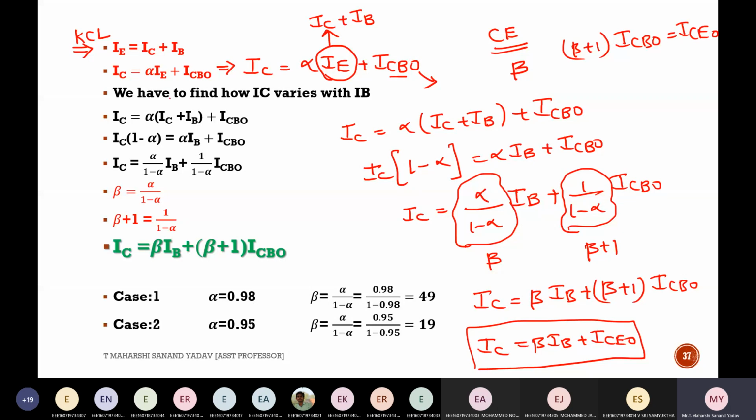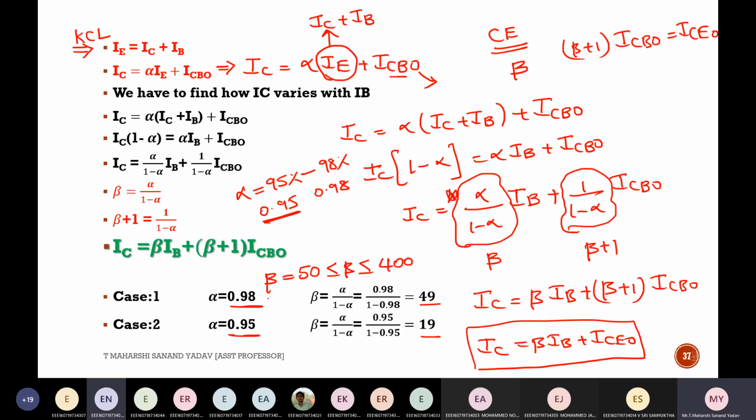So what do you know about the range of alpha? Range of alpha is 0.95 to 0.98. Now I got the relationship between alpha and beta. You see here, beta is alpha by 1 minus alpha. So you substitute in this: in case 1, I'm substituting 0.95 and next I'm substituting 0.98, so that I'll get the range of beta. Generally the range of beta will be 50 to 400.